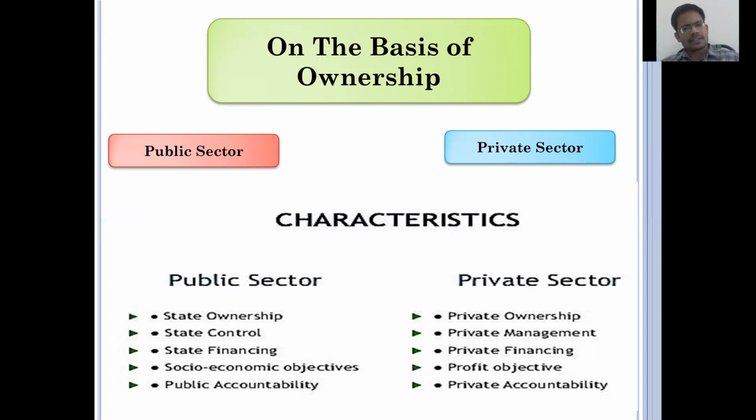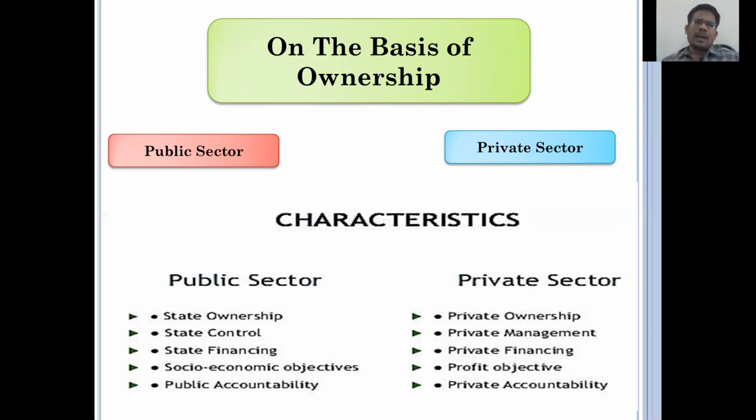The public sector is financed, or public sector credit is provided, by government banks or the government, whereas the private sector is financed by private individuals. The public sector always gives importance to socio-economic objectives, but the private sector gives importance to private objectives. The public sector depends on public accountability, whereas the private sector is in private accountability. These are the major characteristics.